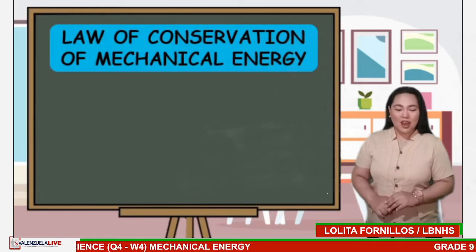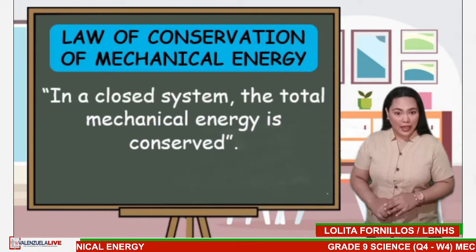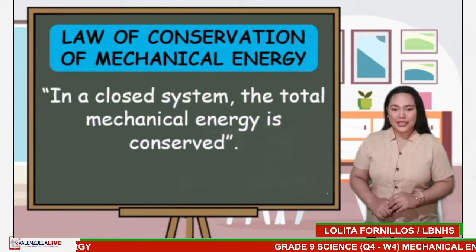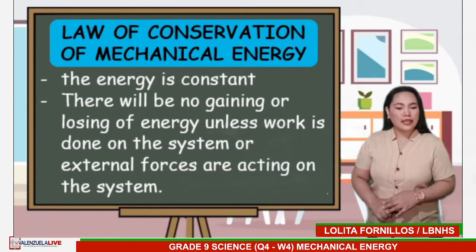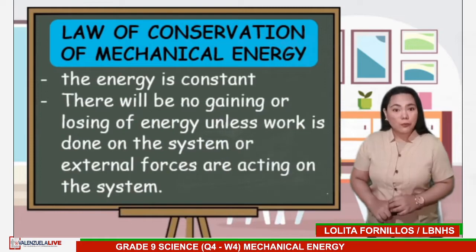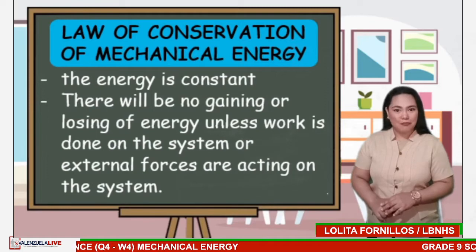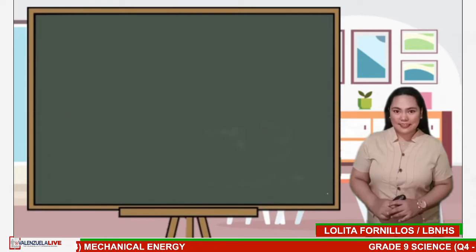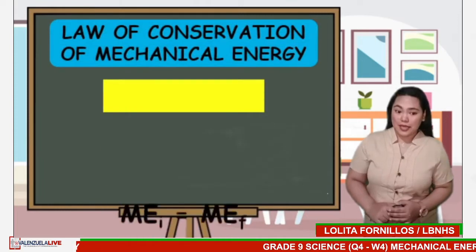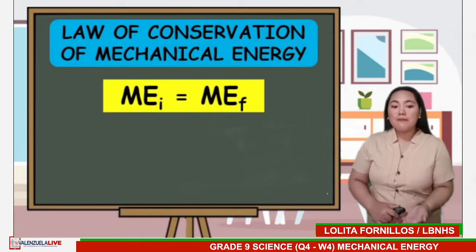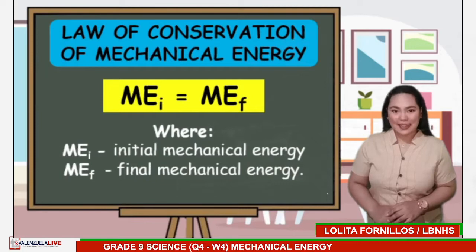Also, according to the law of conservation of mechanical energy, in a closed system where nothing leaves or enters, the total mechanical energy is conserved, meaning the energy is constant. There will be no gaining or losing of energy unless work is done on the system or external forces are acting on the system. We can mathematically express it in this equation. MEI equals MEF, where MEI is the initial mechanical energy and MEF is the final mechanical energy.